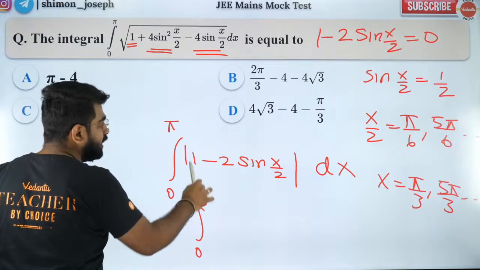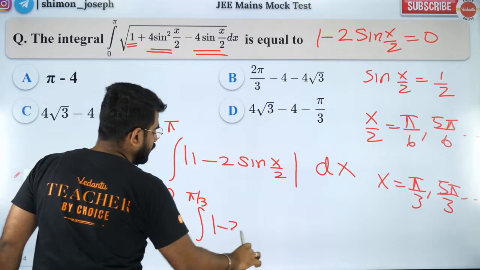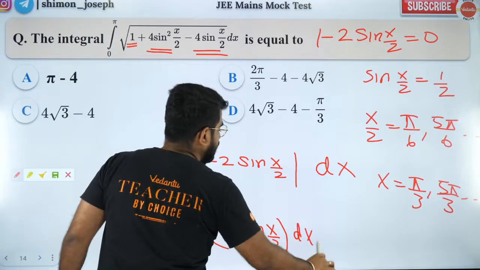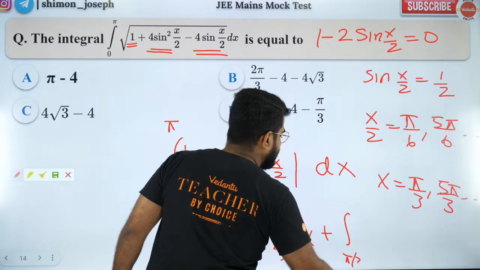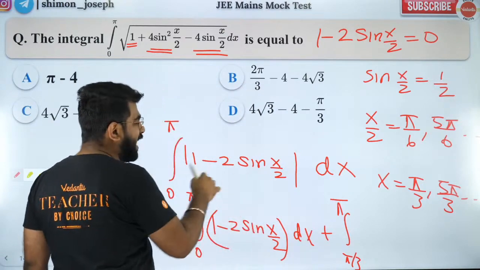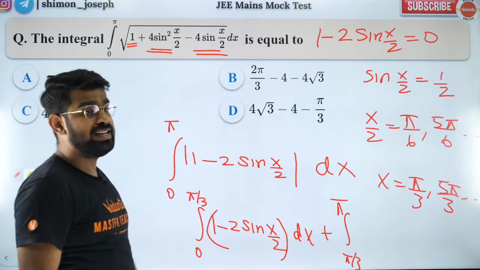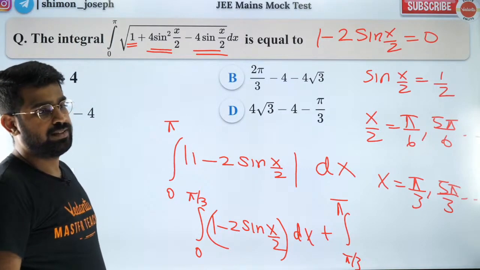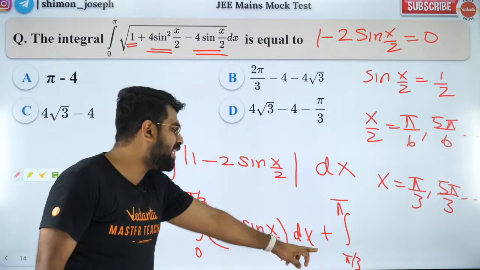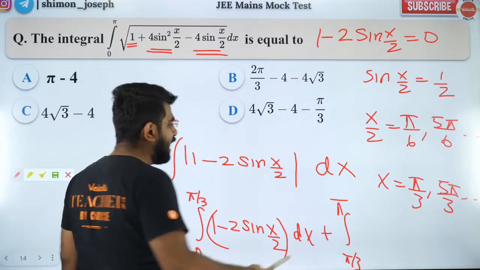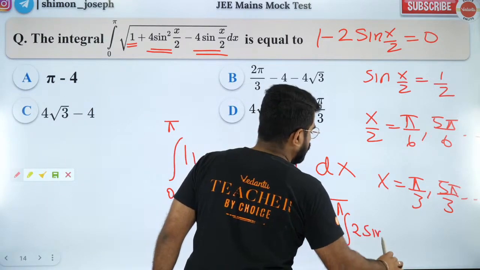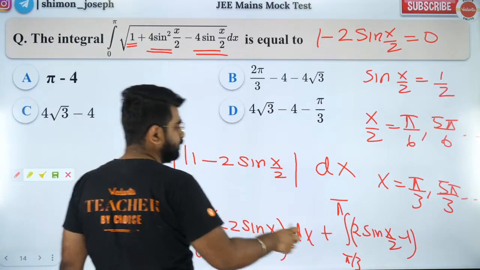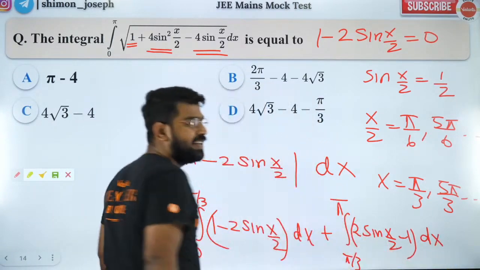From 0 to pi by 3, it is going to be positive. And from pi by 3 to pi, it is going to be negative. Isn't that right? Everybody cool with that? Yes. So from pi by 3 to pi, it's going to be negative. So I'll put 2 sin x by 2 minus 1 with a flipped sign because it's going to be negative. Now integrate this and get the answer.